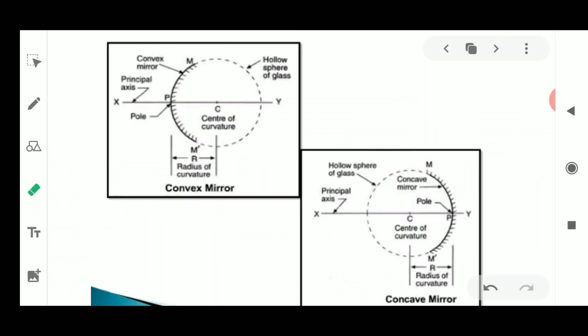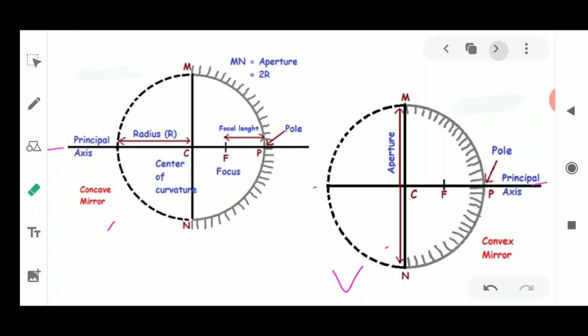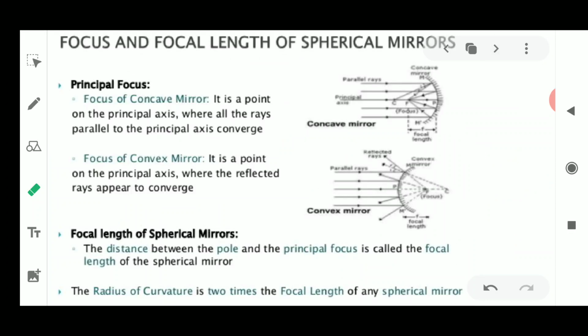We go on to the next term, which is the principal focus. Now what is this principal focus? What is the meaning of the word focus? Focus is of a concave mirror. It is a point on the principal axis where all the rays parallel to the principal axis converge.